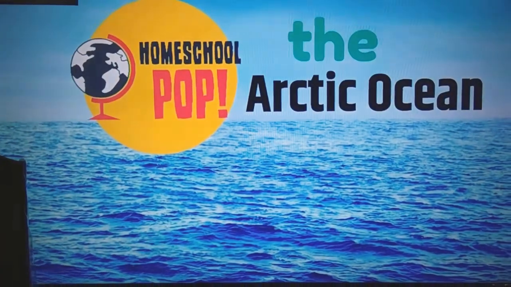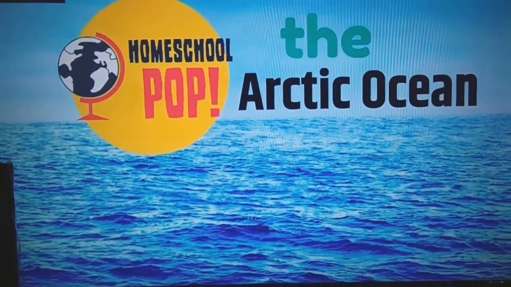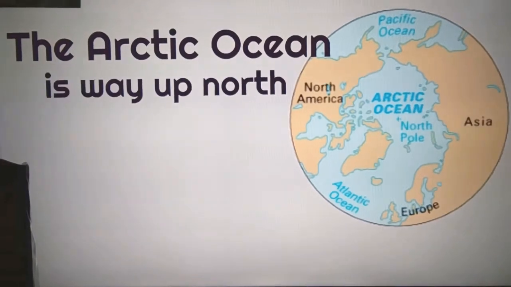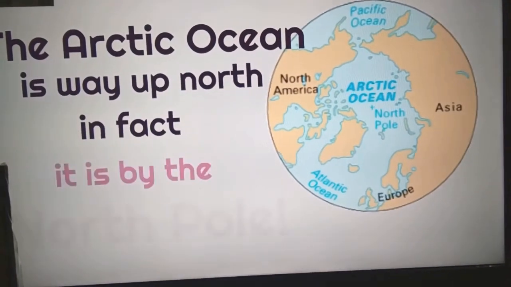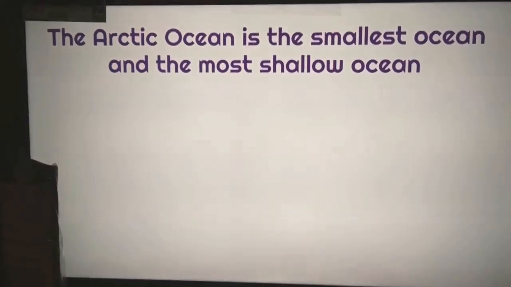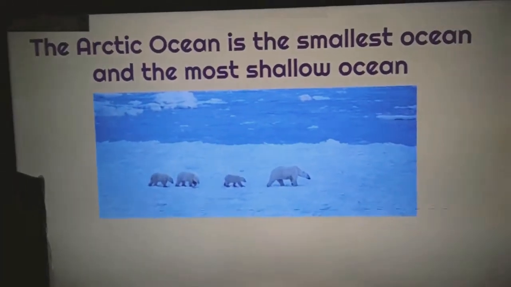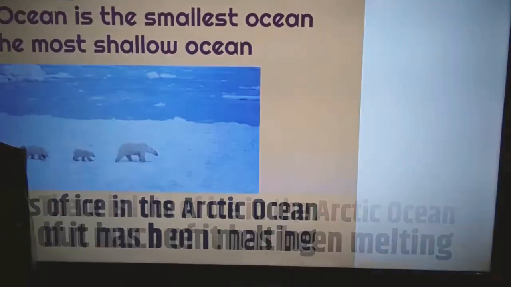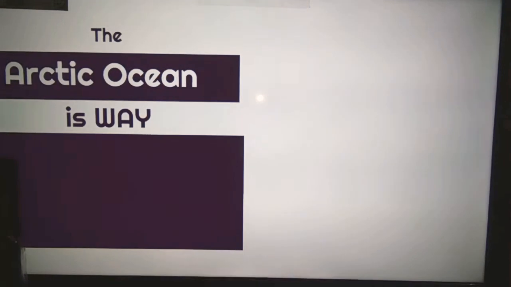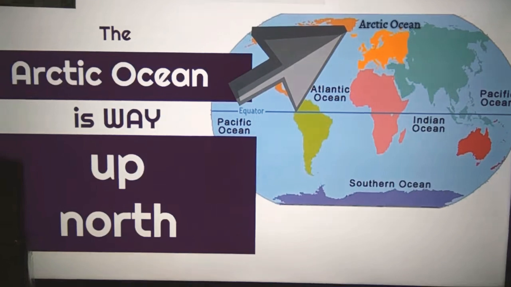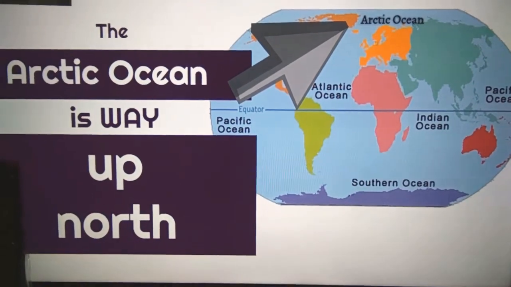The Arctic Ocean. The Arctic Ocean is way up north. In fact, it is by the North Pole. The Arctic Ocean is the smallest ocean and the most shallow ocean. There's lots of ice in the Arctic Ocean, but much of it has been melted. So where can you find the Arctic Ocean? Well, the Arctic Ocean is way up north. You can see here the arrow's pointing at it. It's way at the top of the world map.